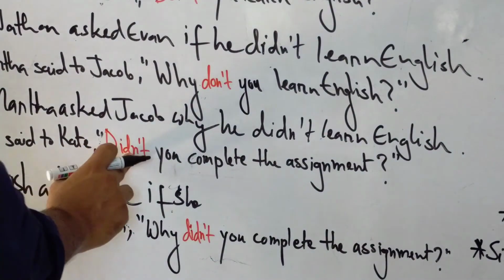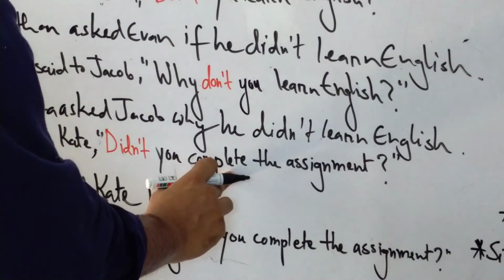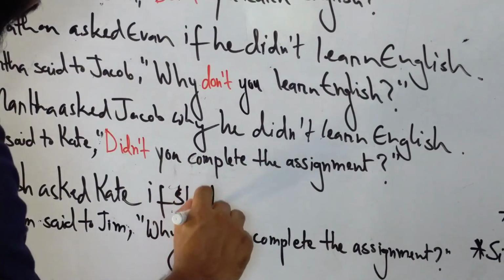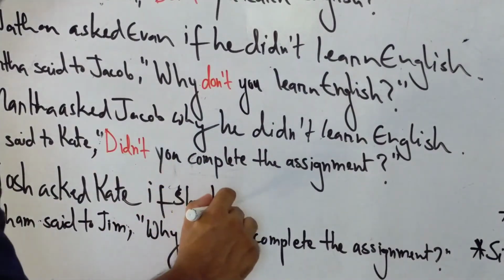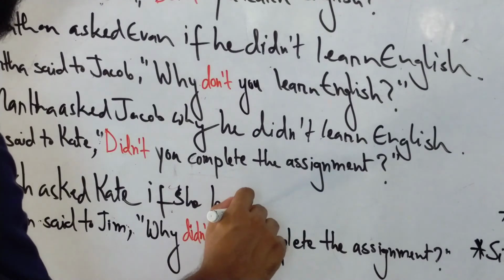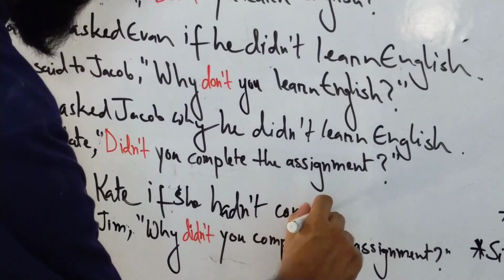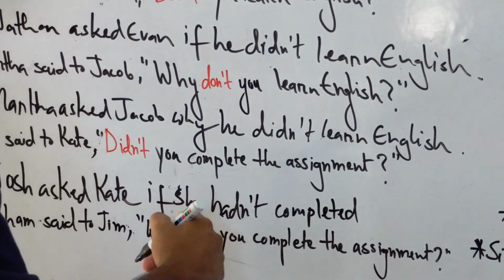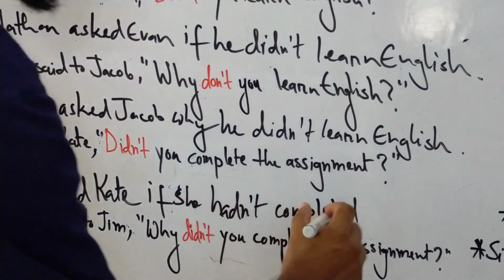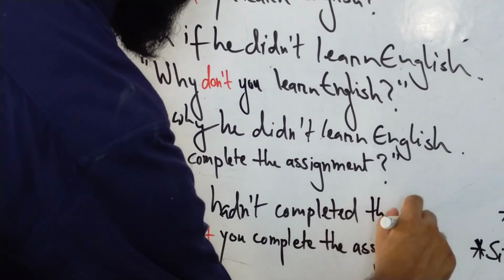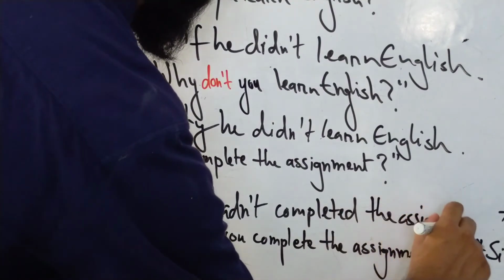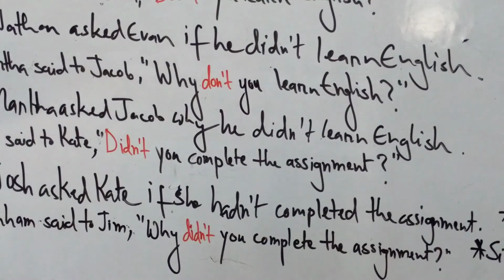We're going to remove it and change the main verb into past perfect. So it becomes had, and we're going to put the not and add it to the had. If she had not completed, the past participle form of the complete. So Josh asked Kate if she hadn't completed the assignment. There you have your answer.